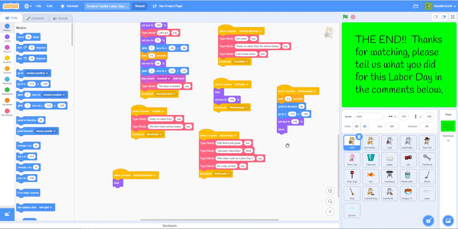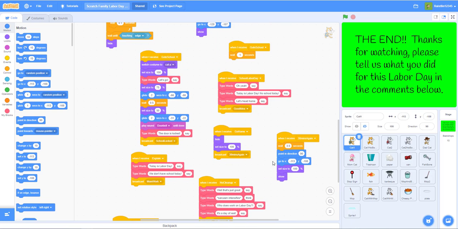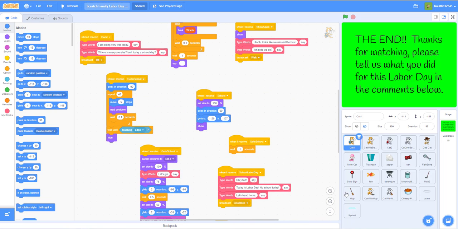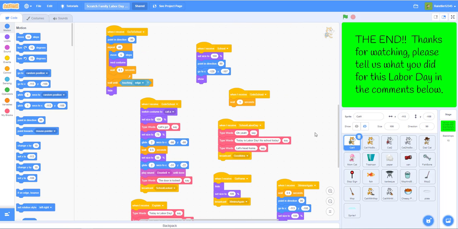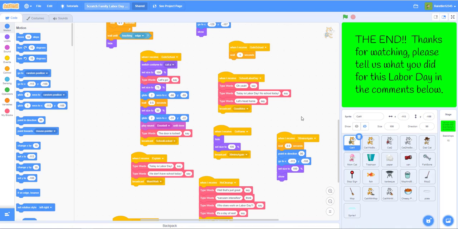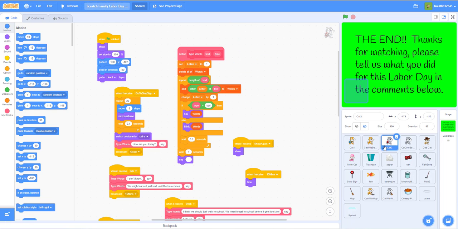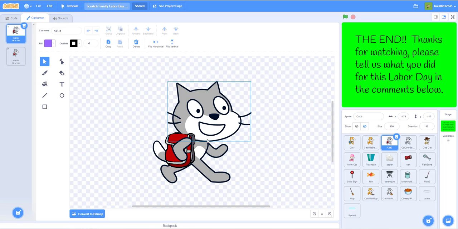So the reason this took us so long is you have to broadcast a lot of messages, think of what to say, think of a storyboard, make them move around. I knew how to do it, it's just that it's too tedious. And then we had to draw some of our own sprites, and then we got some of these from online, like this book bag, and we had to edit it on the Scratch Cat.